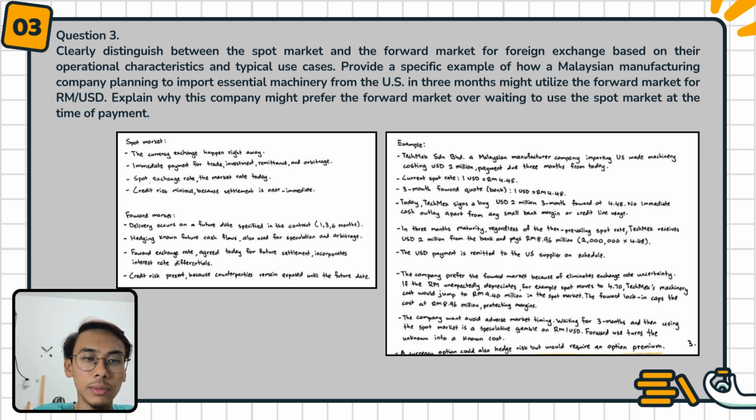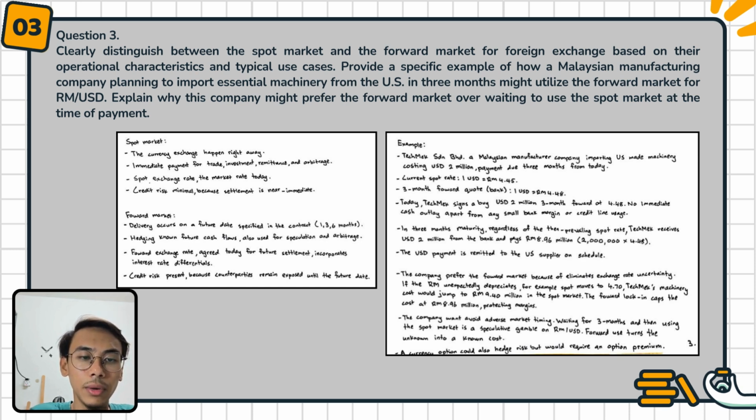If the rate unexpectedly depreciates, for example, spot moves to RM4.70, Touchmax machinery cost would jump to RM9.40 million in the spot market. The forward lock-in caps the cost at RM8.96 million, protecting margins.